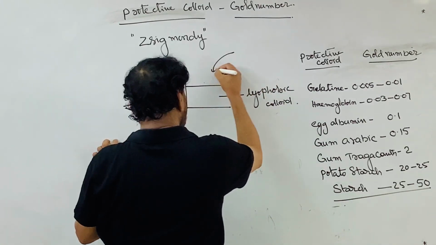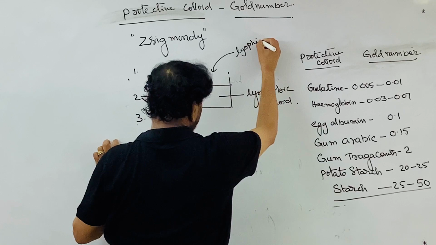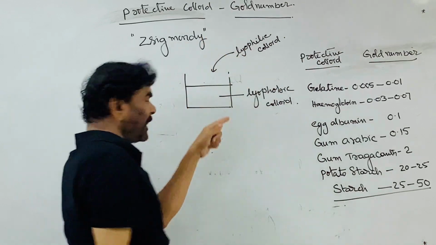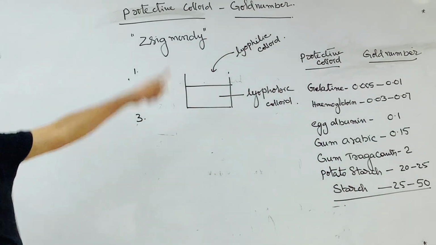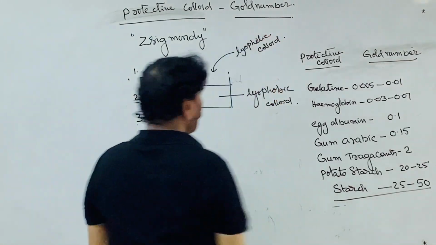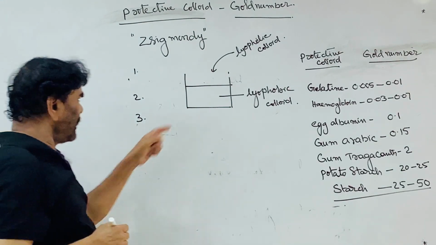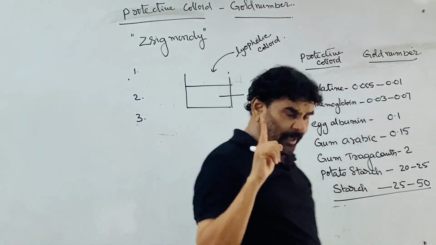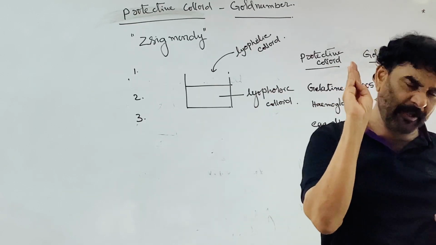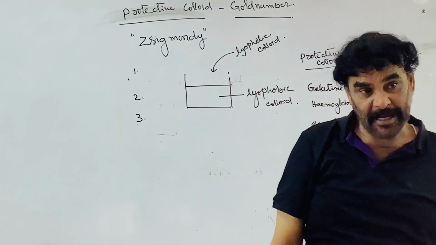By adding a lyophilic colloid. To a given lyophobic colloid, if you add a small amount of lyophilic colloid, the stability of the lyophobic colloid considerably increases.